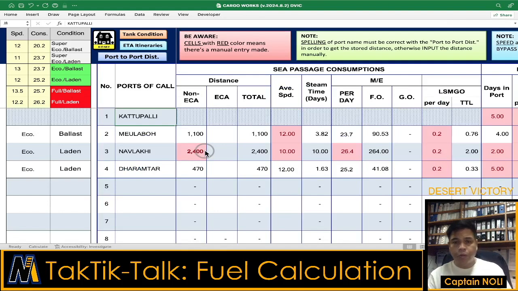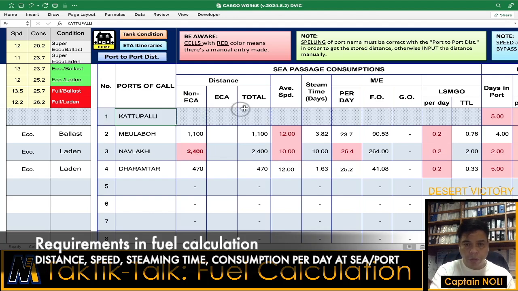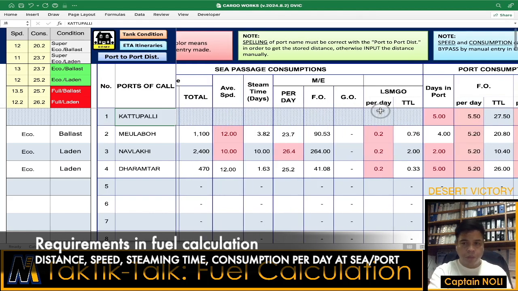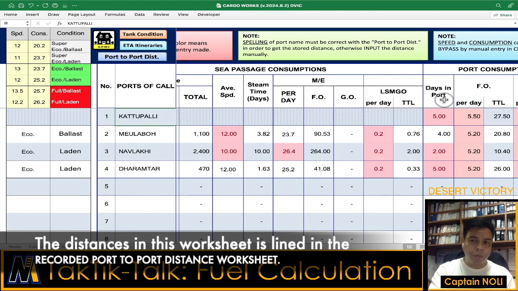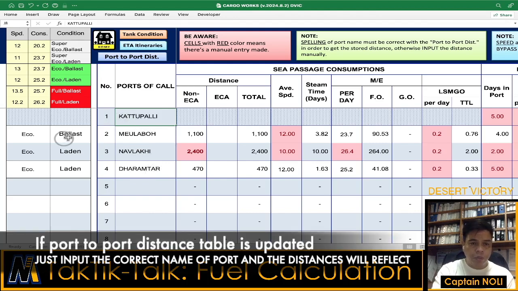In fuel calculation, gentlemen, we have to understand the requirements in calculating the fuel consumption. We need to know the distances, the average speed, the consumption per day at sea passage and at port, and the number of port stay. In this example, our ports of call are Katupali, Mayolabo in Indonesia, Nablaki in India, and Dharamtar in India. Our loading port is Mayolabo, and Nablaki and Dharamtar are the discharging ports. From Katupali the condition of the vessel is ballast, and from Mayolabo it is laden.